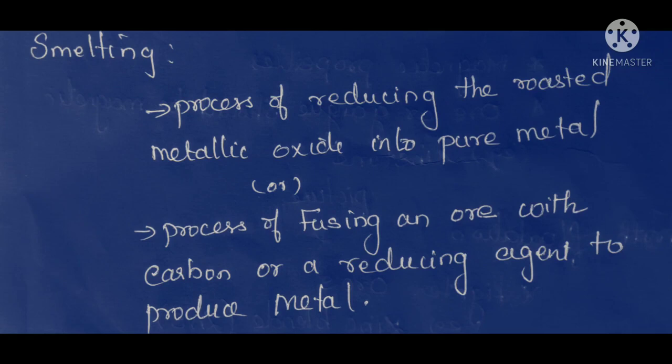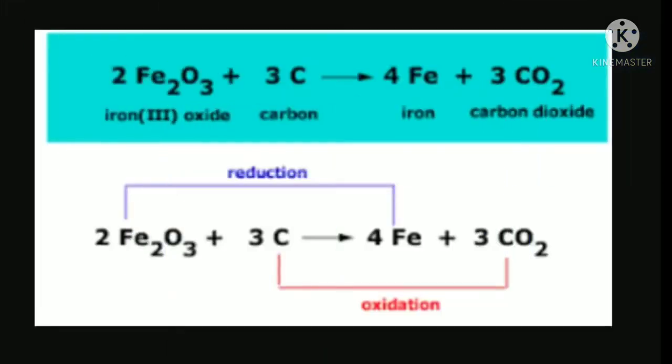In the extraction of iron, see the last smelting process. Here Fe2O3 plus 3 moles of carbon monoxide. Carbon monoxide acts as a reducing agent, which removes the oxygen from the iron. We get pure iron, and the oxygen is removed in the form of carbon dioxide. This is called the smelting process.